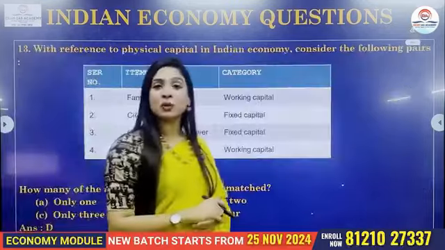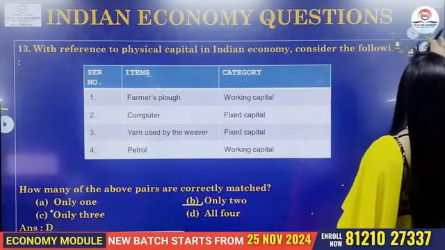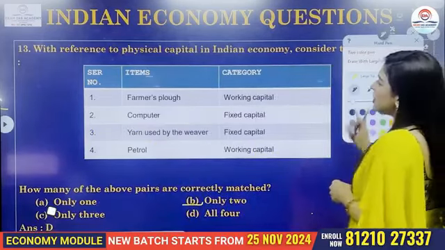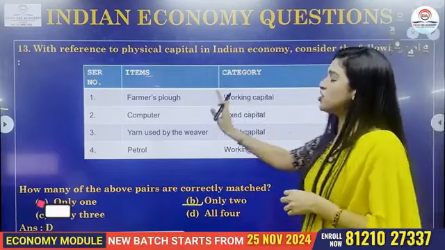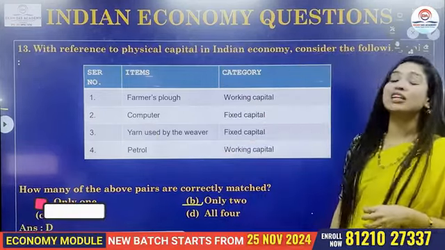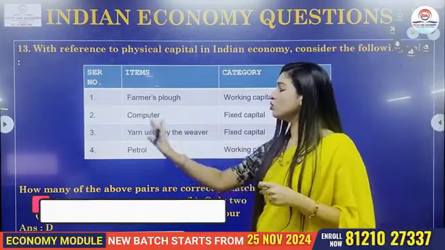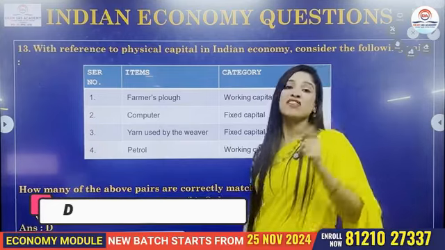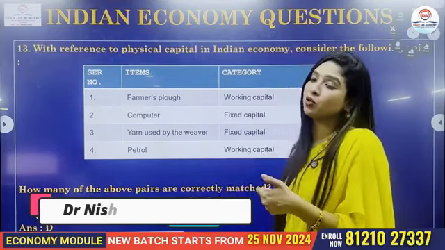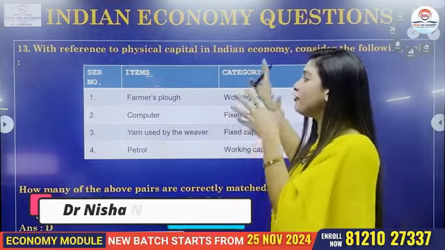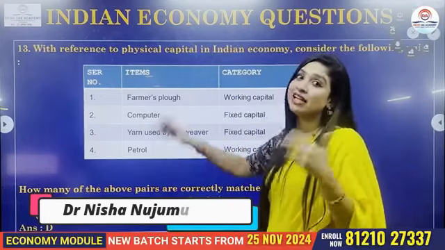And the last question for the day is, with reference to fiscal capital in the Indian economy, consider the following statements. So now, in this question, you have certain categories of items, and then you have the matching of that as well. This question is not asking you to identify which of the options are correct, let's say 1 or 2, 3 or 4 like that. Rather, like a previous question which we already discussed, this question is asking you to identify which of the following pairs are correctly matched. So now it is not 1 or 2, rather how many in total?